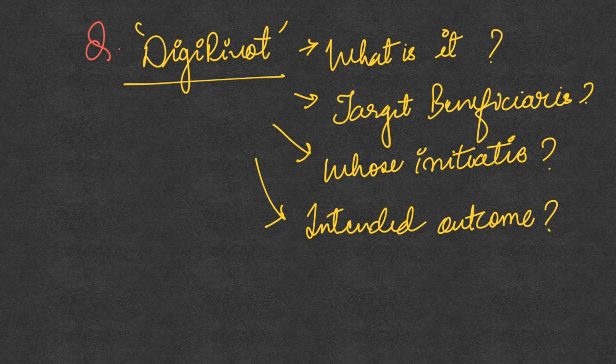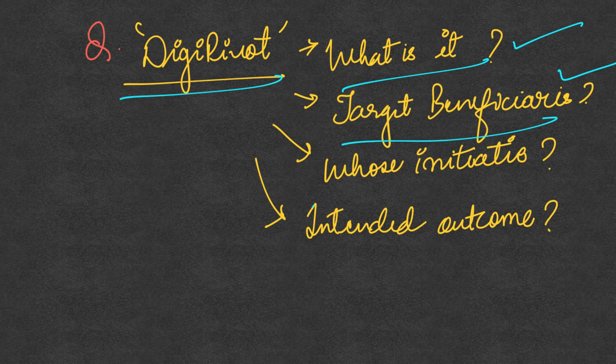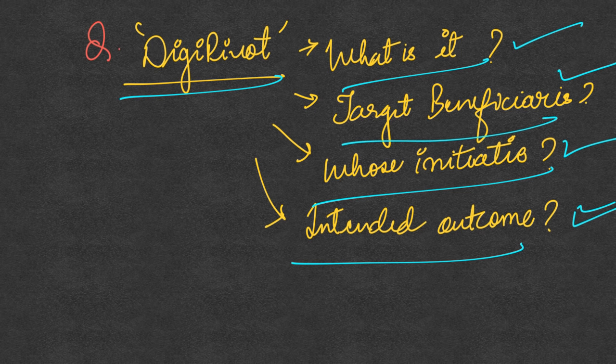Move on to the question of the day, which is DigiPivot. You have to tell me what is DigiPivot, who are all the target beneficiaries of DigiPivot, whose initiative is it, and what is the intended outcome of this initiative. This is related to the current affairs, the prelims portion that we are covering daily.